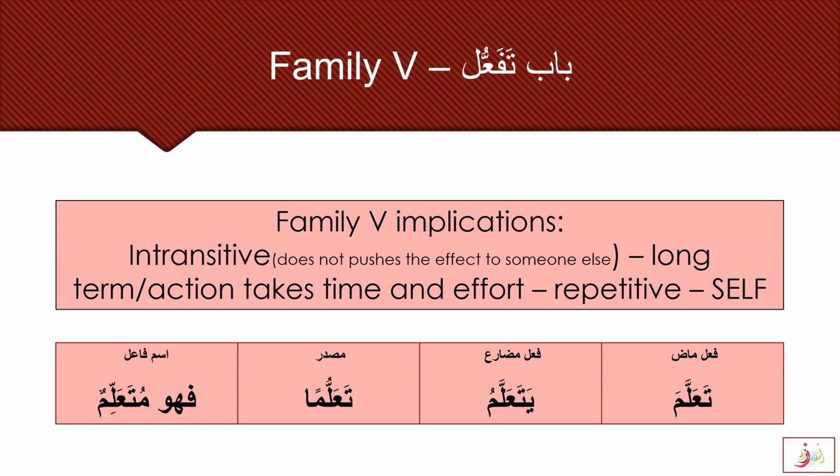And ghayyara, changed, is from the Allama family, but it pushes the effect somewhere else. Ghayyara, taghayyara: here there is a difference of transition. One is transitive and the other is intransitive. So taghayyara is intransitive while ghayyara is transitive. This is the main difference between the Allama family and the Ta'allama family. Alhamdulillah.